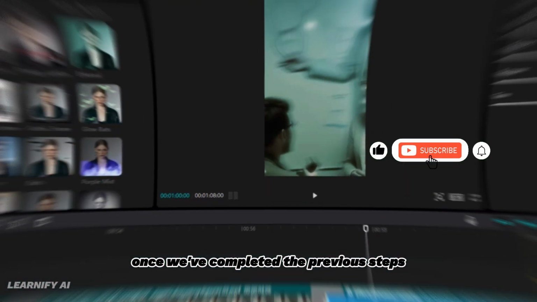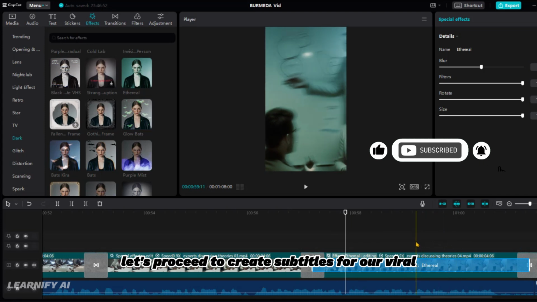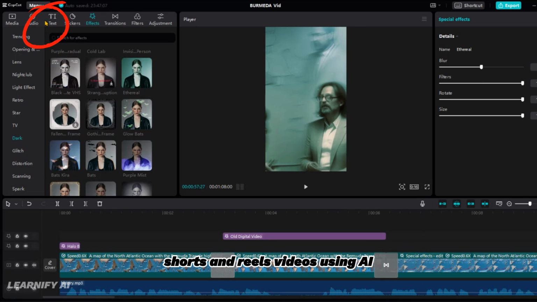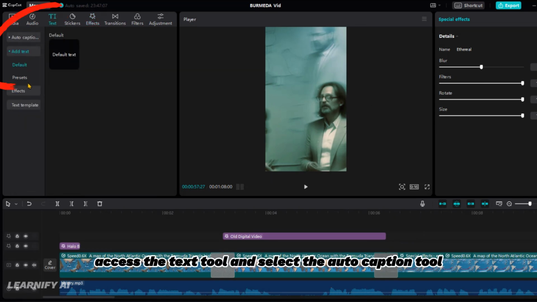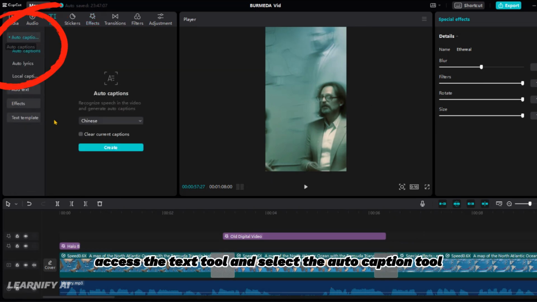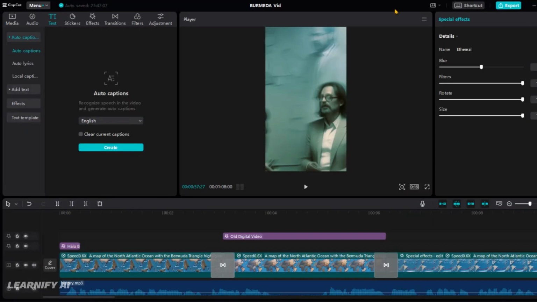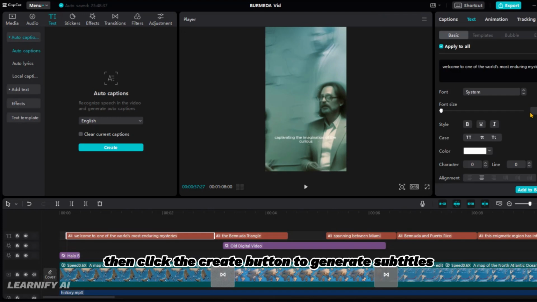Once we've completed the previous steps, let's proceed to create subtitles for our viral historical story shorts and reels videos using AI. Access the text tool and select the auto caption tool. Choose the language for your video. Then click the Create button to generate subtitles.